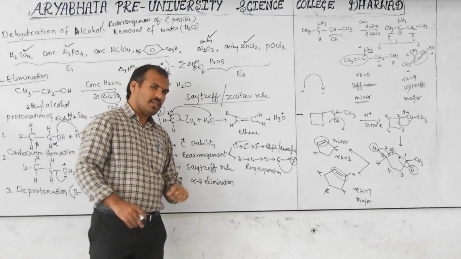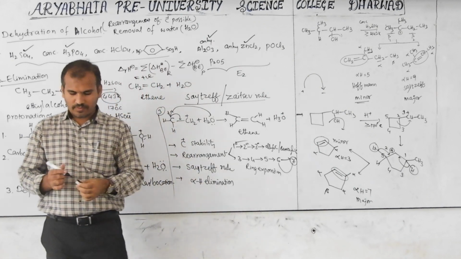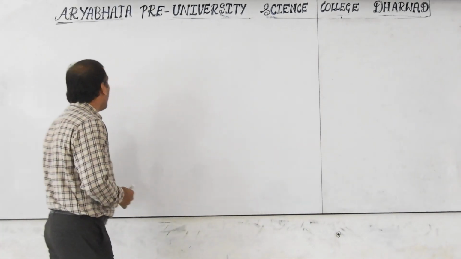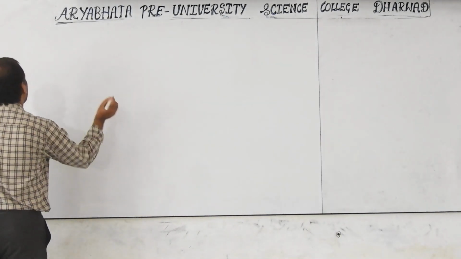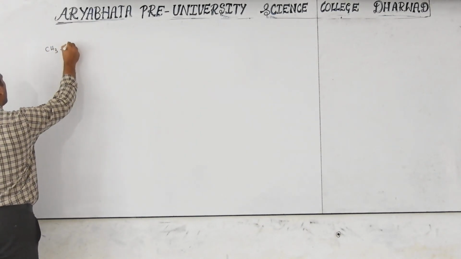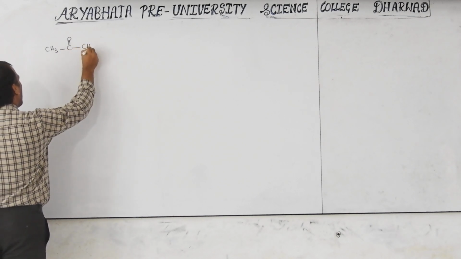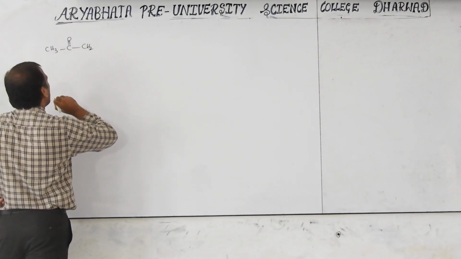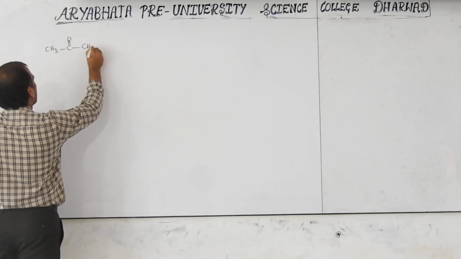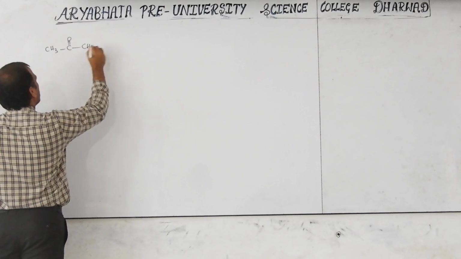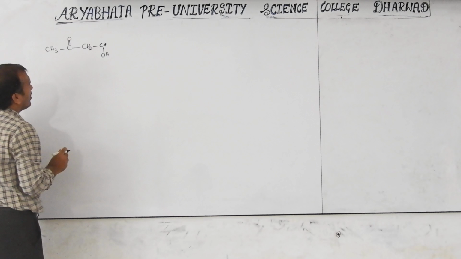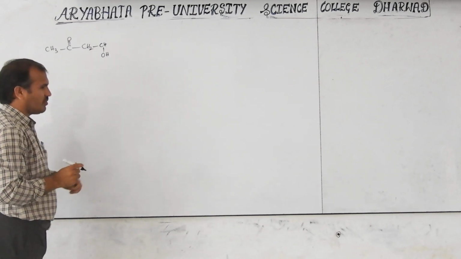Sometimes alpha elimination also occurs. That will be discussed. So now sometimes alpha hydrogens are also eliminated. Consider one of the examples: CH3 C double bond O CH2 CHOH. This is again a combination. So we'll check one more.